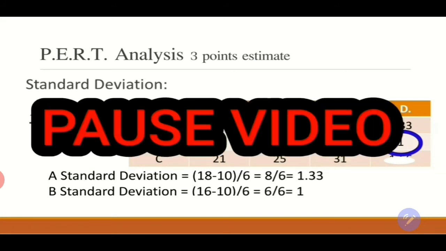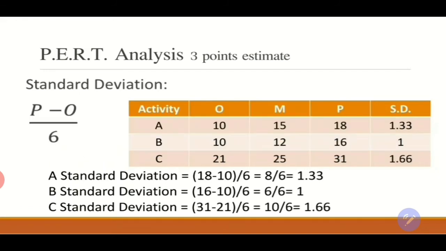Now please pause the video, calculate the standard deviation of activity C. Correct. The standard deviation of activity C is 31 minus 21 over 6, where 31 is the pessimistic and 21 is the optimistic duration of activity C. That will be 10 over 6, and my standard deviation is 1.66 for activity C.